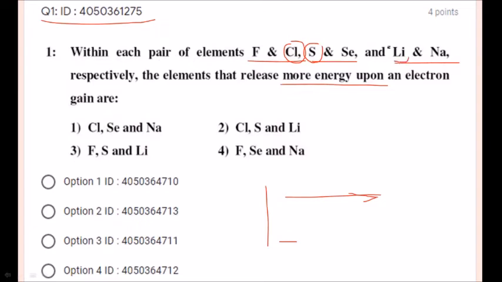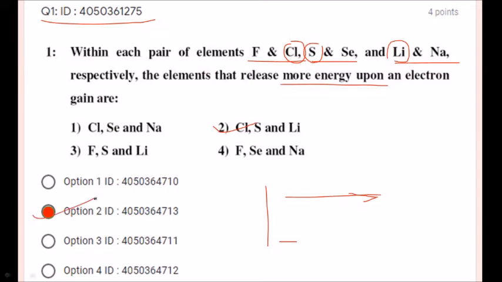This is the correct answer, showing chlorine, sulfur and lithium, option 2. So option 2 is the correct option.